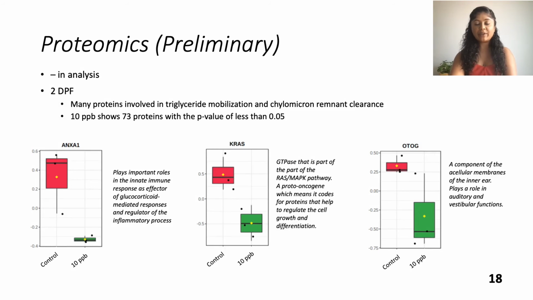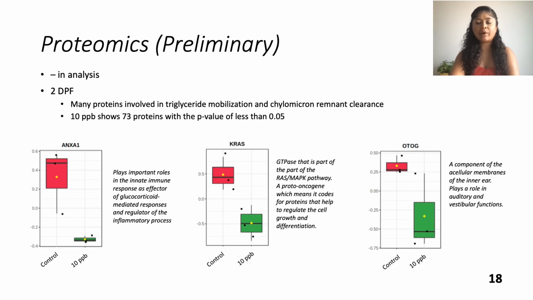Although the proteomics results are preliminary, many proteins in the 2 days post-fertilization samples are involved in triglyceride mobilization and chylomicron remnant clearance. Volcano plot results of control versus 10 ppb showed 3 proteins had been significantly downregulated with an FDR-corrected p-value of less than 0.05. These are shown here in the graphs.